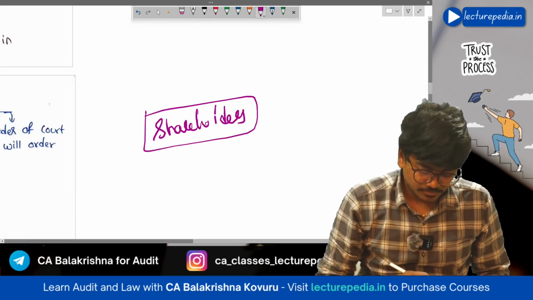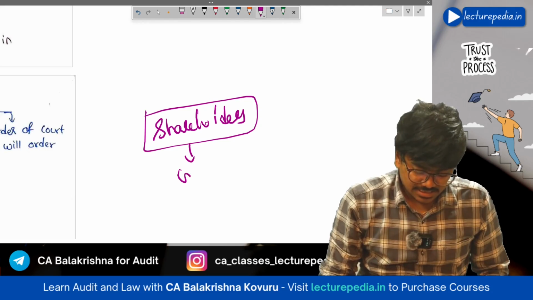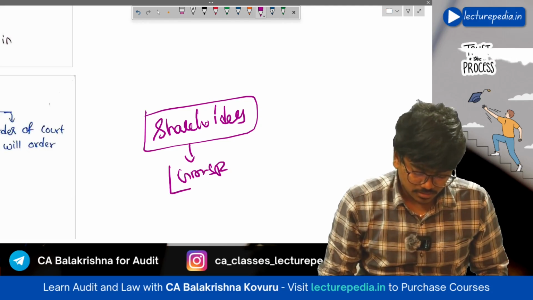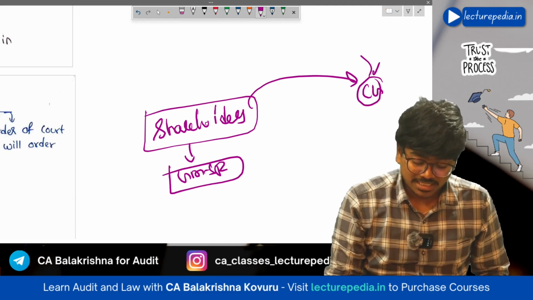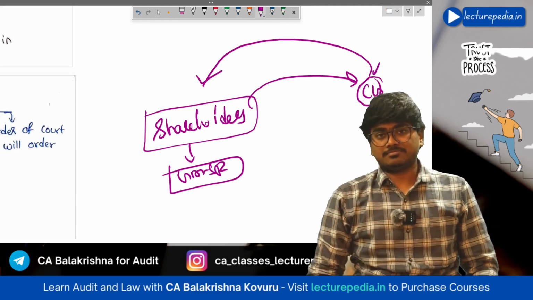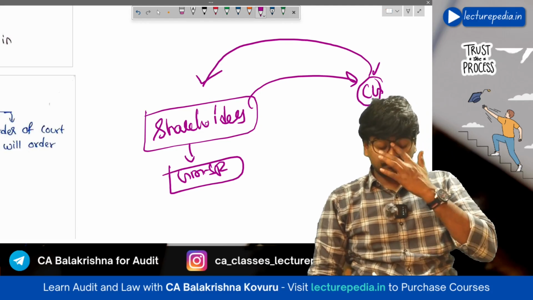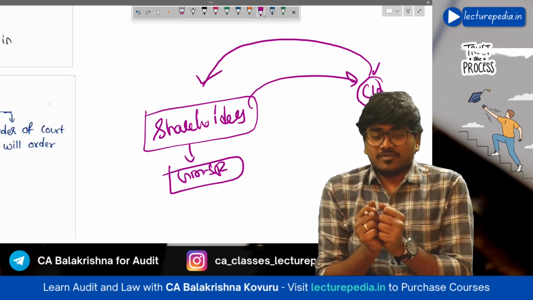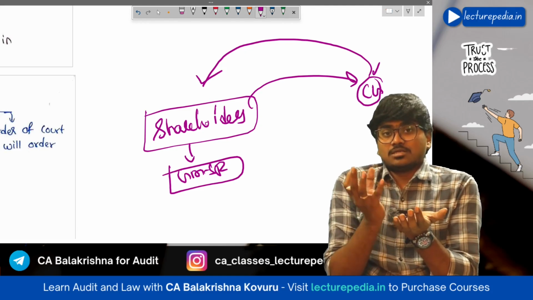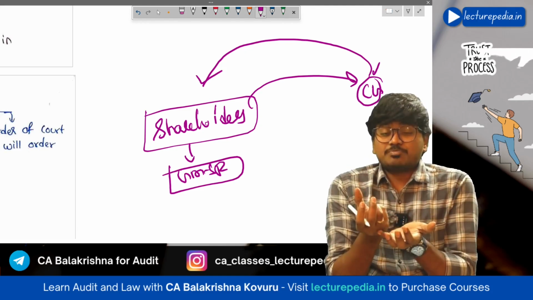Shareholders, by passing a general meeting special resolution, will ask the central government to conduct investigation on the company. So to request for investigation, first of all, the shareholders have to pass a special resolution.